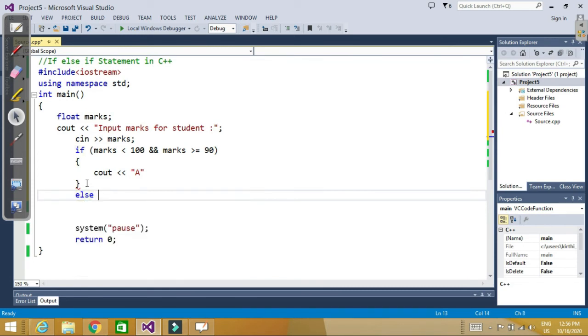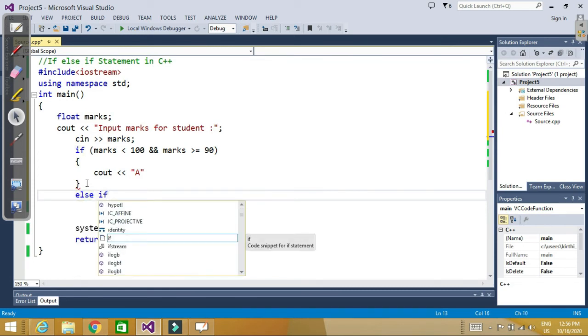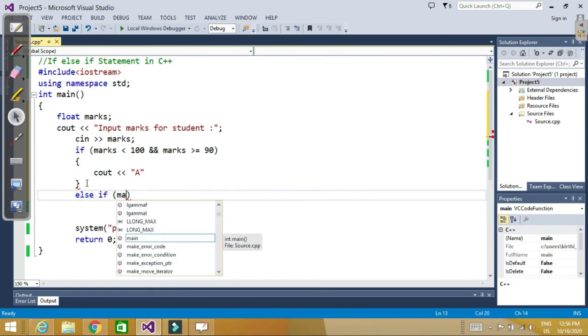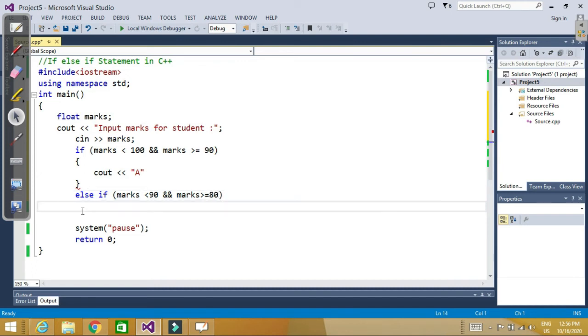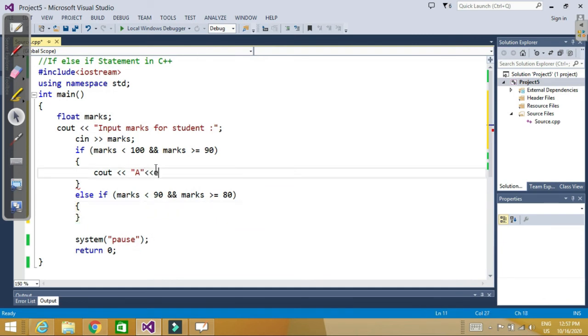So else if marks less than 90 and marks greater than or equal to 80, grade should be B. Let's copy and paste it.